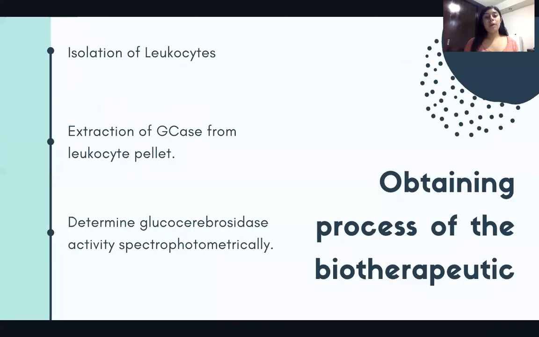The process to obtain the byproduct consists of the following steps. First is the isolation of leukocytes, which consists of centrifugations, then the extraction of GCase from a leukocyte pellet, and finally the determination of GCase activity with a spectrophotometer. With the absorbance, we can find the amount of enzyme required to release the substrate, and we can add the required quantity of the inhibitor.